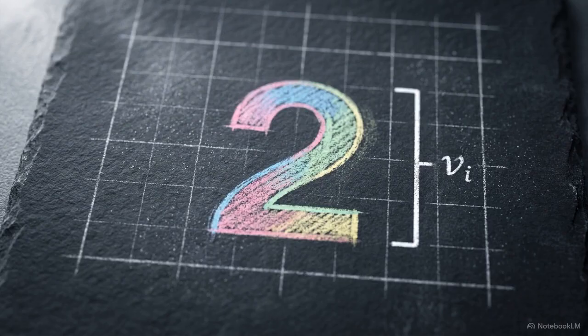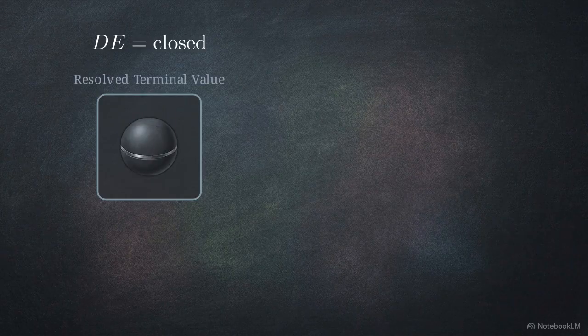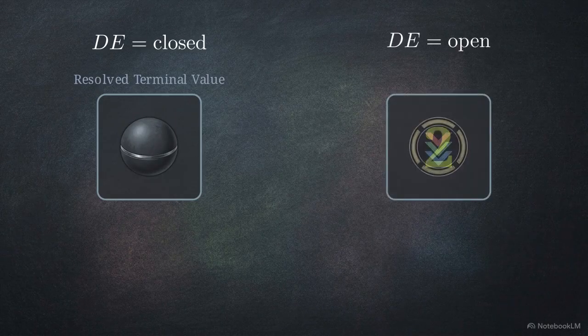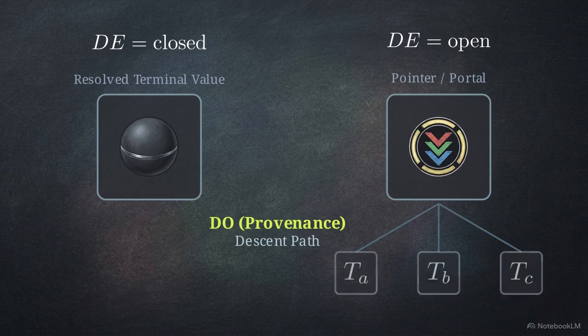The value 2 inside the tensor is uniquely powerful here because its meaning depends entirely on that DE, or state variable. On the left, a closed state means 2 is a resolved terminal value. On the right, an open state acts as a pointer. This DO, or provenance function, allows the system to descend through the portal to recover the specific generating components.